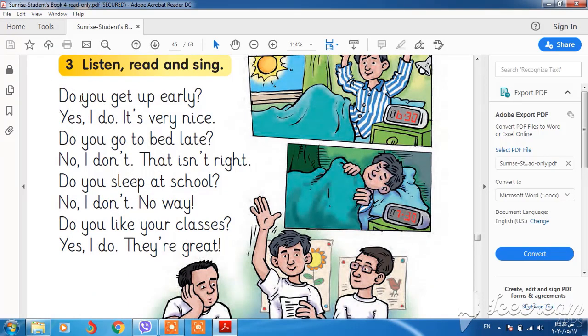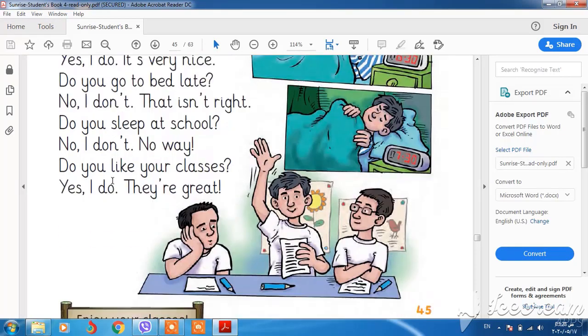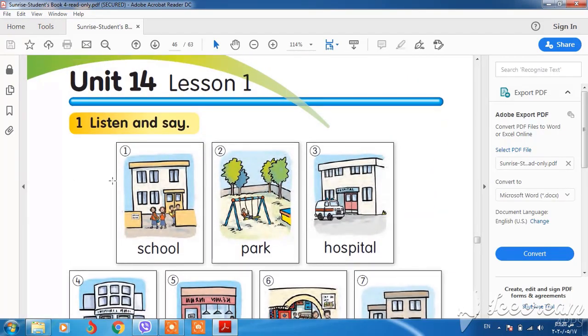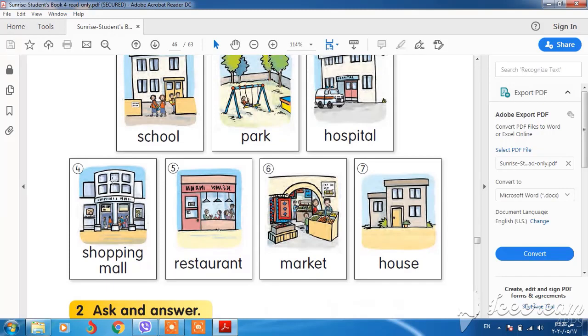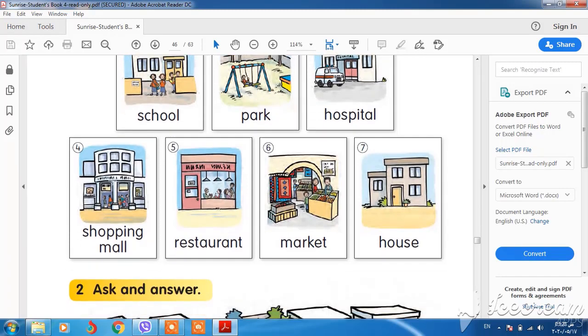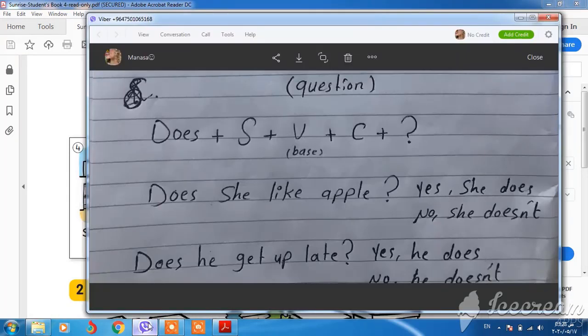We have do at the beginning of the sentence, just for I, we, you, they and two names. Also, Unit 14 is also about present simple, but if the subject is he, she, it, we use does for the verb. Let me show you. We have does at the beginning of the sentence, then the subject, verb base, complement, and finally a question mark. Please don't forget the question mark.